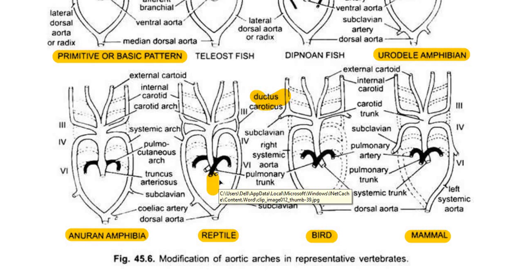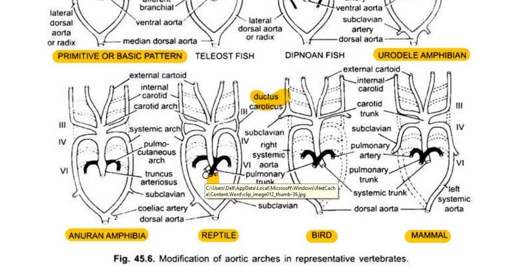Because the left ventricle usually has pure blood, that will be supplied to the carotid arch through the right systemic arch. Whereas the left systemic arch arises from the right ventricle.